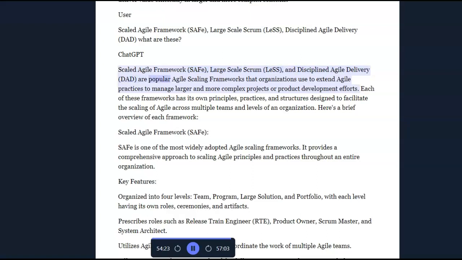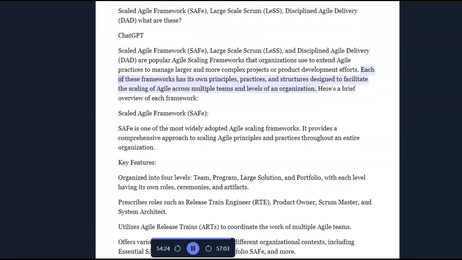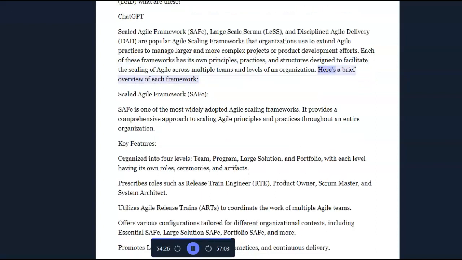Agile Delivery, DAD, are popular Agile scaling frameworks that organizations use to extend Agile practices to manage larger and more complex projects or product development efforts. Each of these frameworks has its own principles, practices, and structures designed to facilitate the scaling of Agile across multiple teams and levels of an organization. Here's a brief overview of each framework.